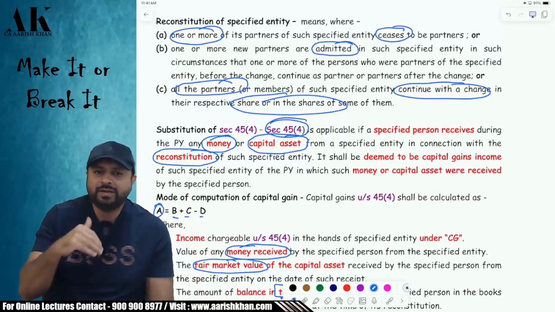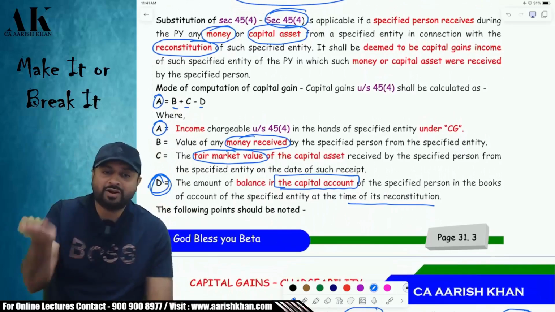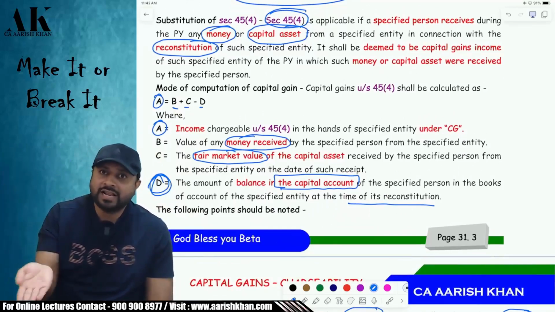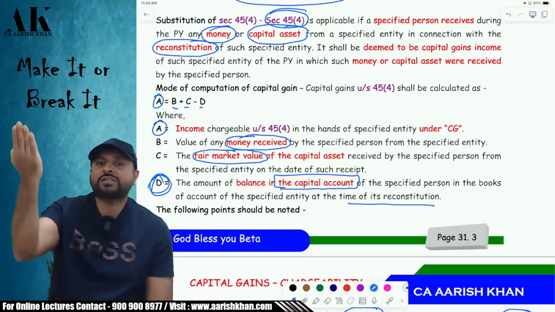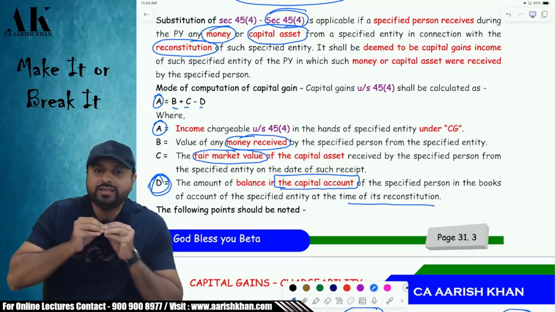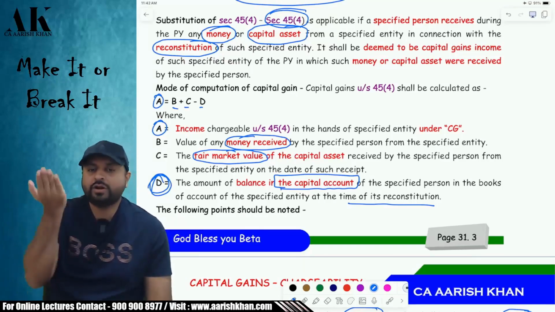Remaining assets of the firm in what ratio? In the ratio of revaluation done by you. Remember or not? In the ratio of revaluation done by you, or in the ratio of self-generated asset which you have recognized in the books of accounts. So if you have recognized some self-generated asset, or if you have revalued some asset, then you have to distribute that capital gains which is charged under 45(4) in the ratio of that. So in my case, there are 2 lands which are pending. By what ratio have I revalued them?